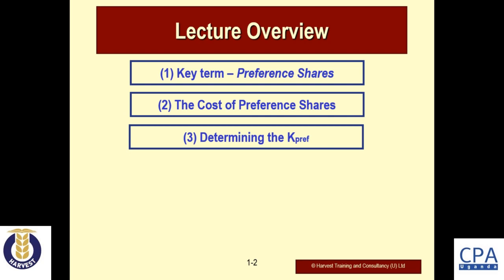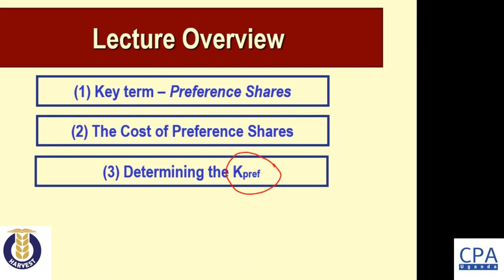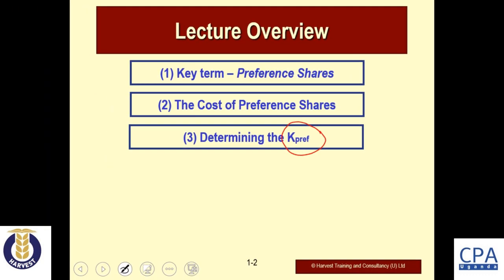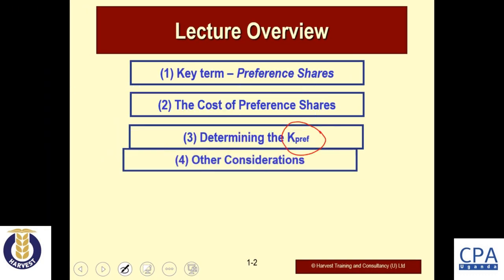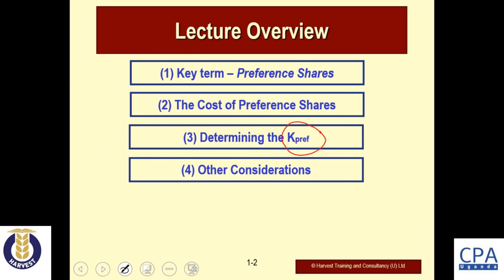We shall make use of an exam type question to understand that. There is an abbreviation there, which you're going to find in other reading materials or reference textbooks, where the cost of preference shares is abbreviated as such. Then we shall wind up our discussion with other considerations you need to make in the determination of the cost of preference shares.